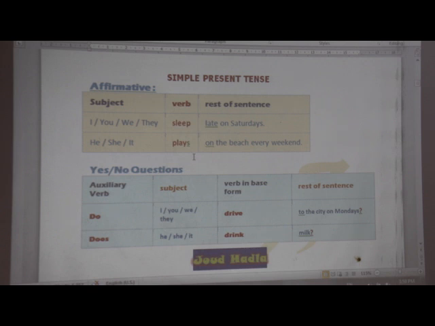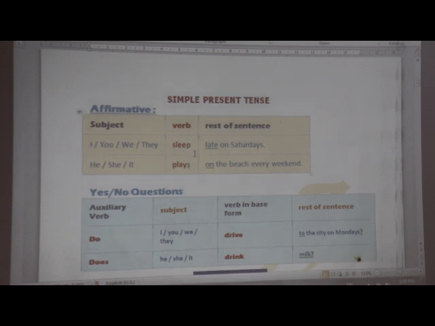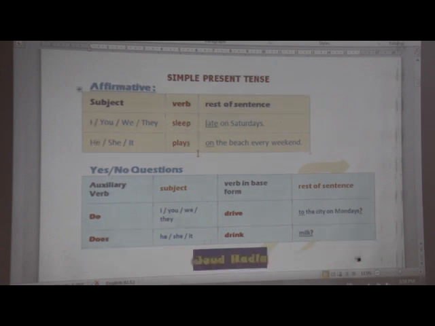Now, I'll teach you in short because it's only a revision. So, I won't focus on details. So, first of all, we are going to revise simple present tense. First of all, what is the form? You all remember that the form of this tense is the verb in the first form.